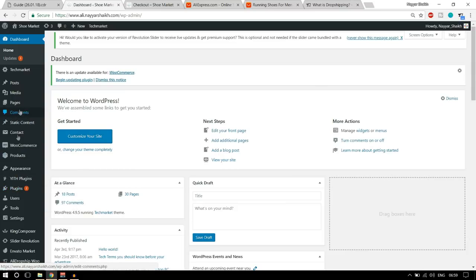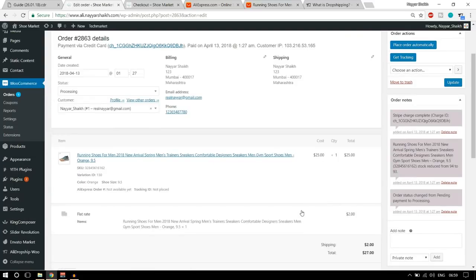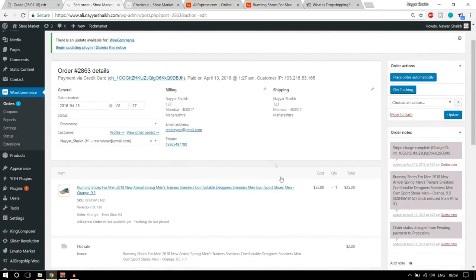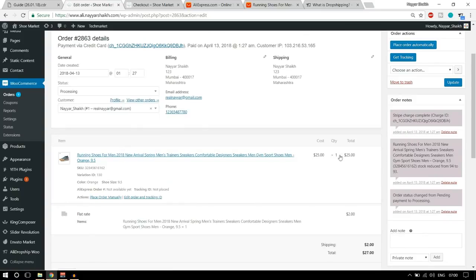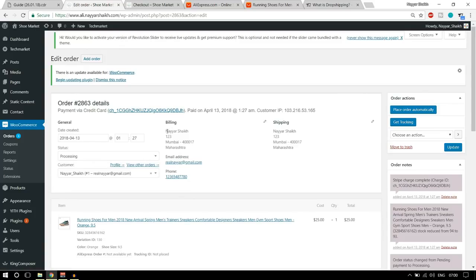On the left hand side, there are many different options, and here we have WooCommerce. When you click on WooCommerce, you will see all your orders. For example, as you can see, this is the latest order by Naya Sheikh 1 minute ago, and this is in processing. The price shows $27. When you see the order in detail, you will see everything over here. This is the product, one quantity, $25, all this cost, everything. Their address and everything is given over here.